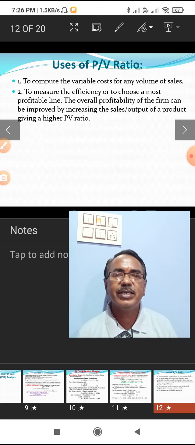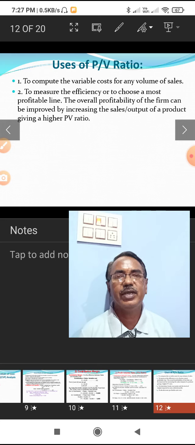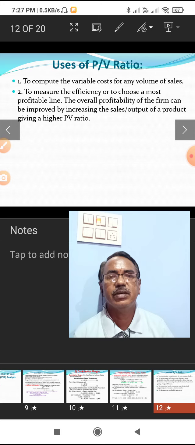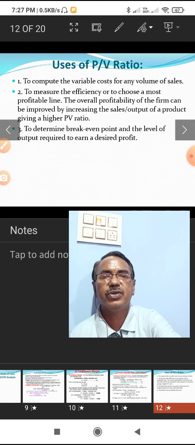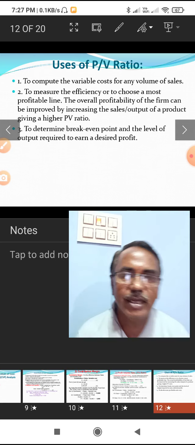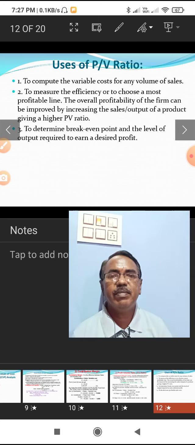So, by applying PV ratio we can ascertain which is a profitable product line and which is non-profitable. We can ascertain the efficiency of the product. So, it is more useful in ascertaining the efficiency of the sales area or product or anything. Then to determine break-even point and the level of output required to earn a desired profit.